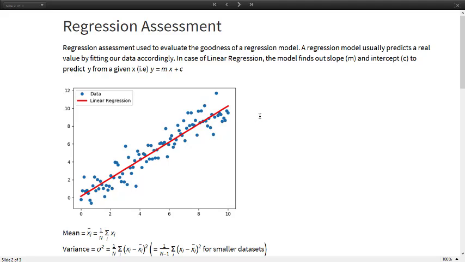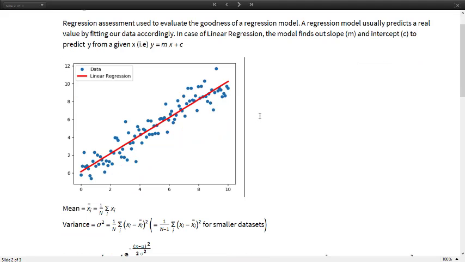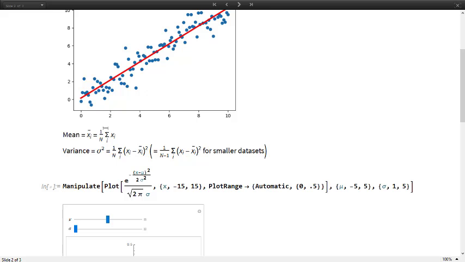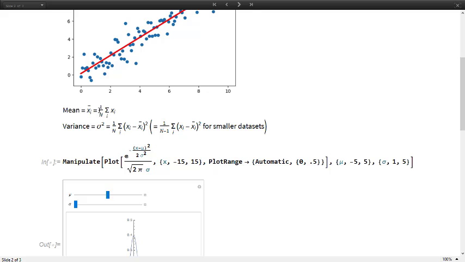So for that, we need to go through some simple definitions, some basic definitions which we need to find out this assessment. First is the mean of our data. So if I have a couple of x points, mean is defined as all the x points summed and then divided by the number of points we have for that data. So it's summation over x_i and then divided by n.